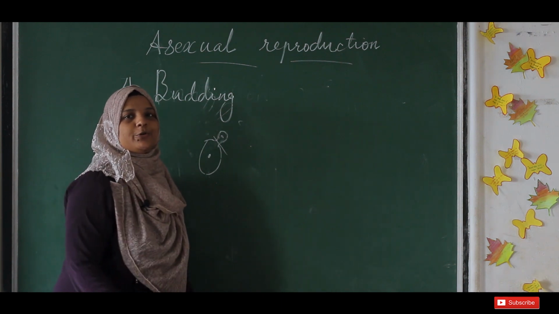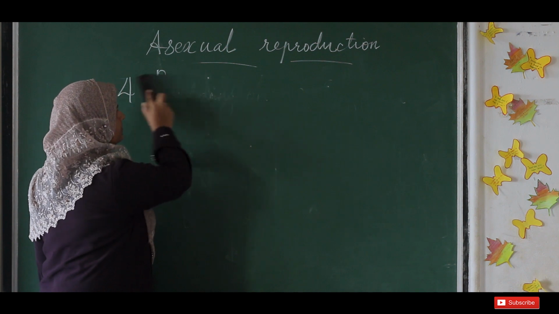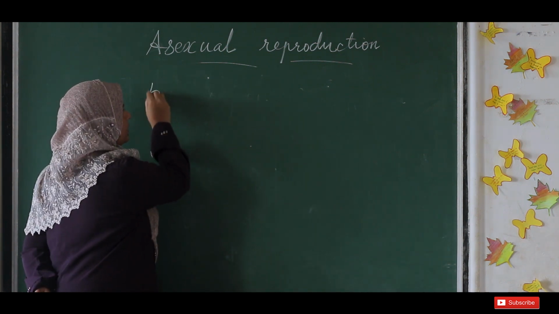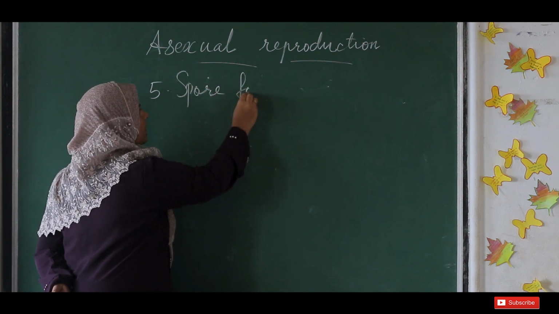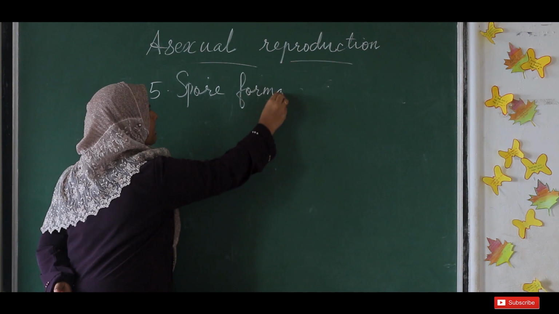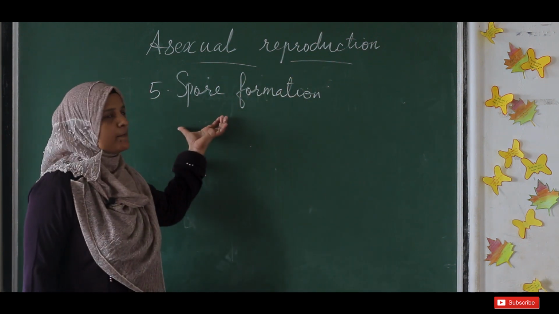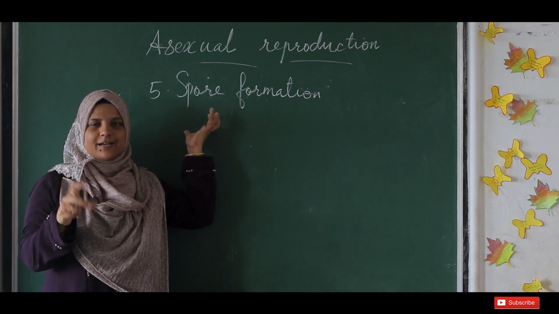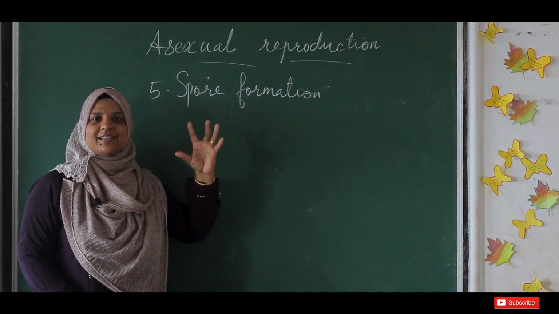Now let's look into the next method of asexual reproduction, say spore formation. Fifth method, it is spore formation. What is meant by this spore? Spore means powder-like, dust-like particles. Example, the very best example you might have seen